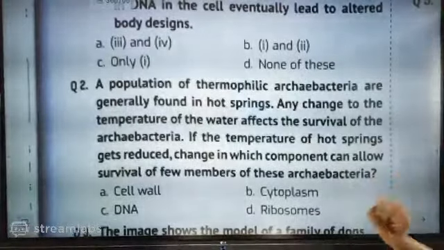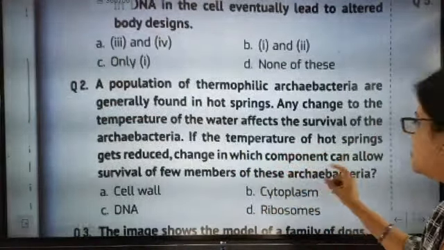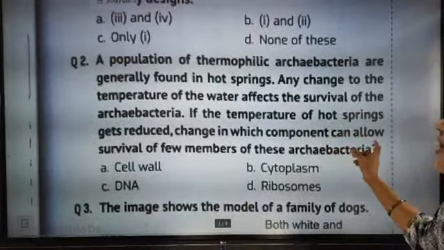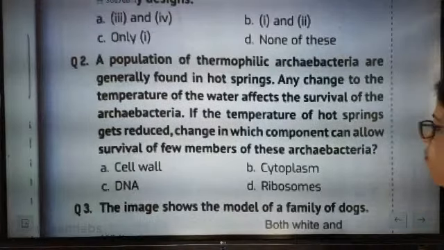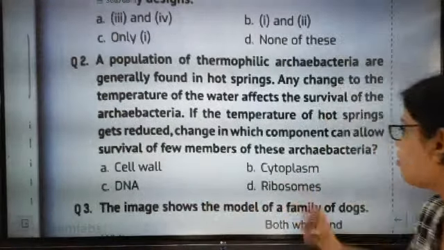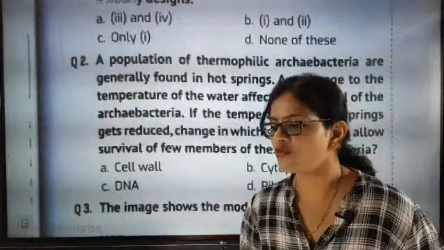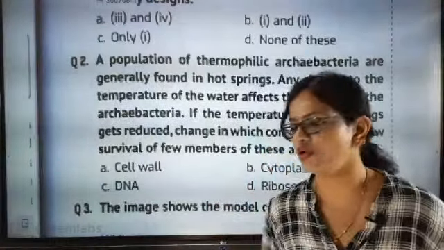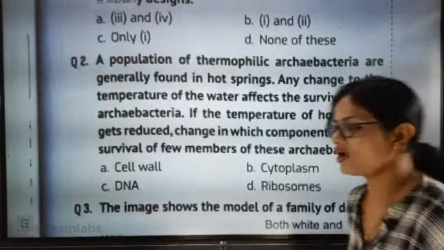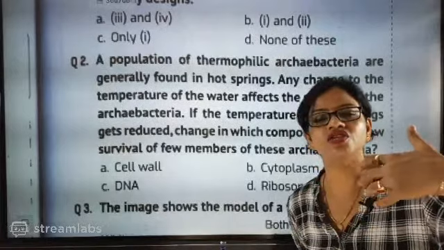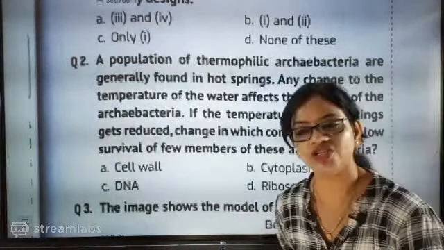Now the question is, if the temperature of the hot spring gets reduced, a change in which component can allow survival of a few of these archaebacteria? Cell wall, cytoplasm, DNA or chromosomes? Which one is going to change, because of which a few of the archaebacteria are going to survive? See, they are thermophilic, means they will be affected by change in temperature.